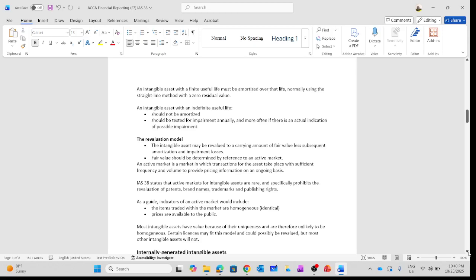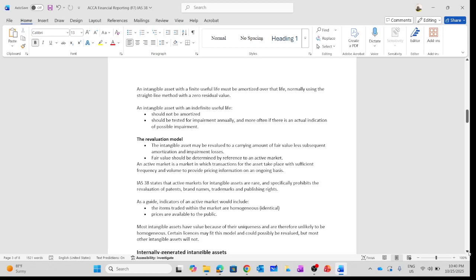For instance, if we secure a license to operate in telecommunications for 5 years, the cost we incur for that intangible asset should be amortized over the 5 year period. On an annual basis, we show an expense of a certain amount until the final year based on the agreement.